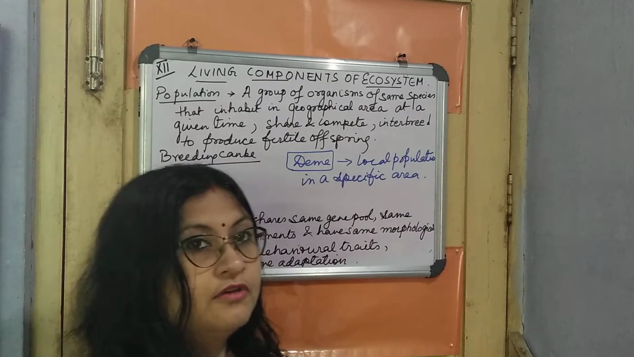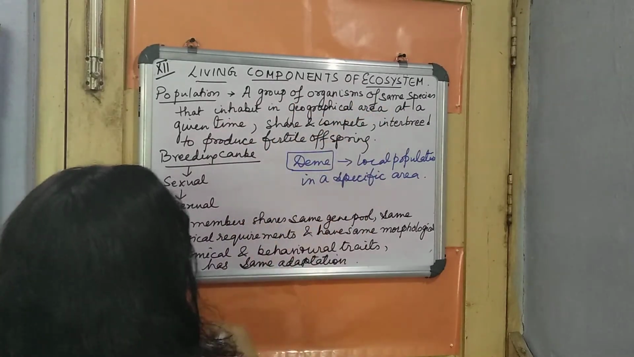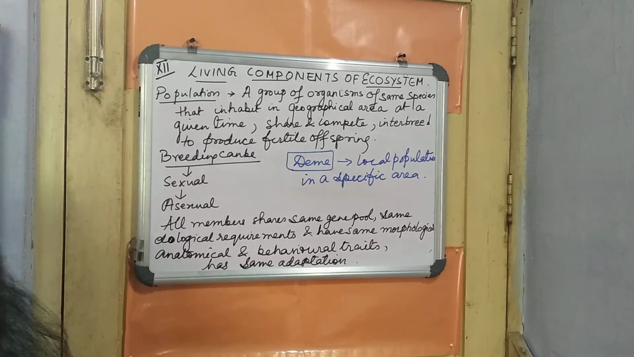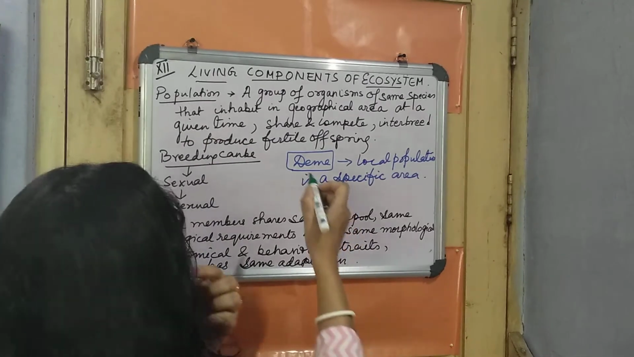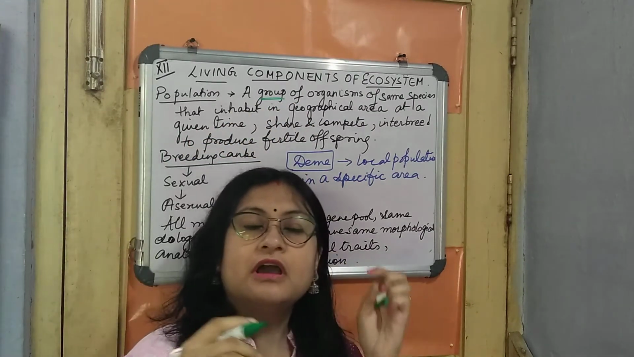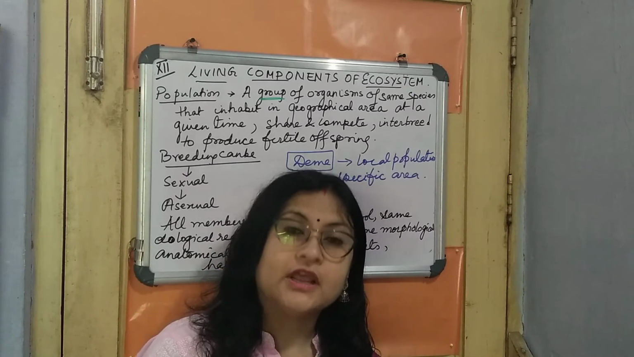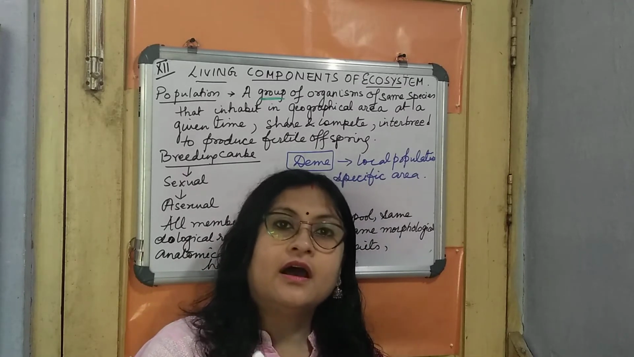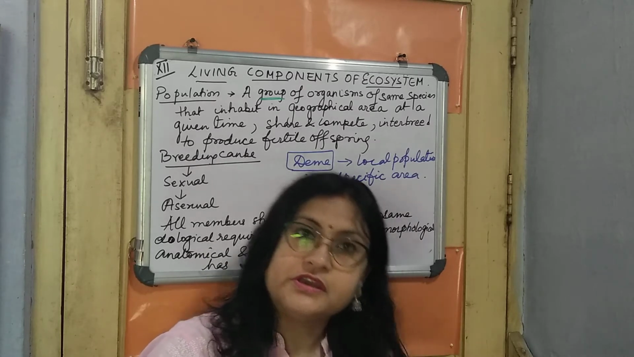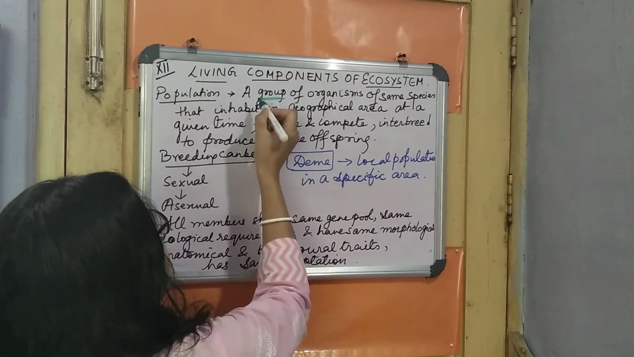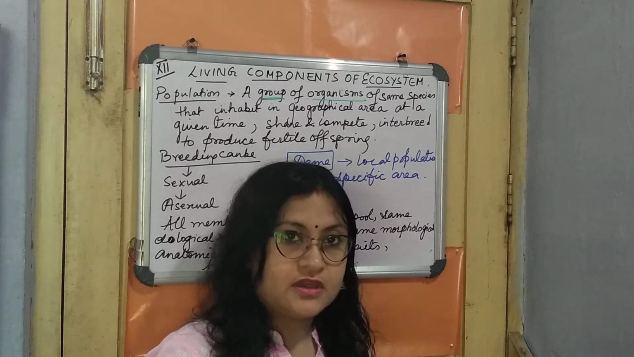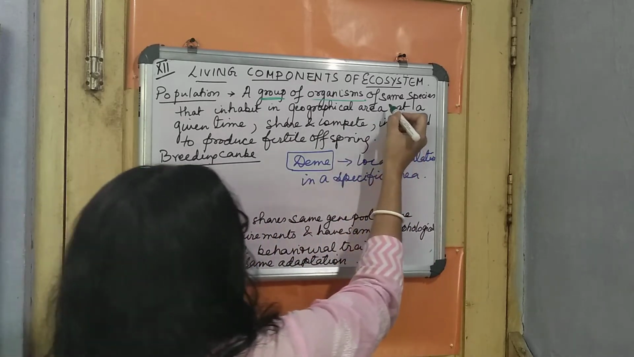So first of all, when we talk about the living components of the ecosystem, we come to the first word, that is what? Population. Now we know what population actually means. The population is defined as a group. We have already learnt about the hierarchical organization, where after the organism, the next higher level is population. So population is a group of organisms of the same species.